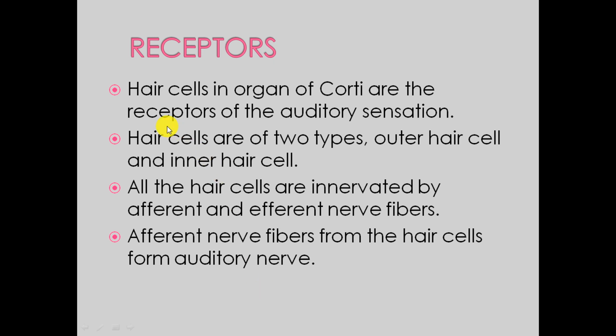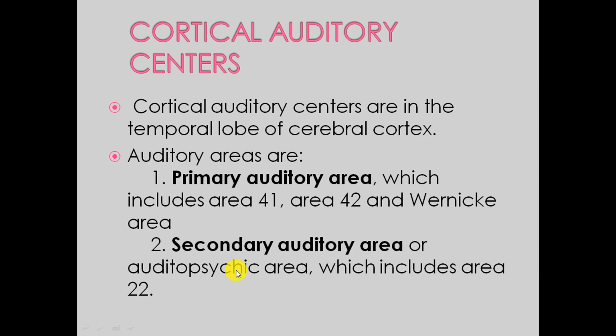So receptors, next: hair cells in the organ of Corti are the receptors of the auditory sensation. Hair cells are of two types, outer hair cells and inner hair cells. All the hair cells are innervated by afferent and efferent nerve fibers. Afferent nerve fibers from the hair cells form the auditory nerve.